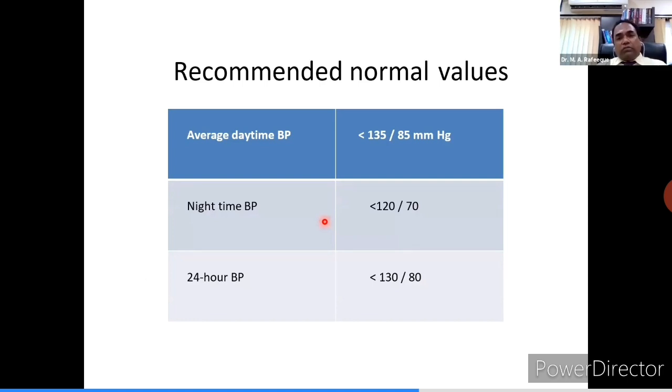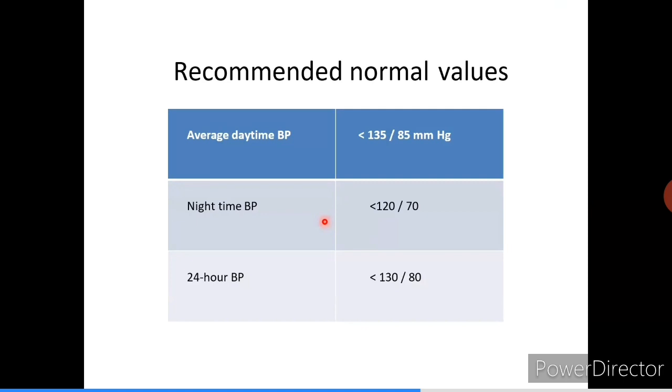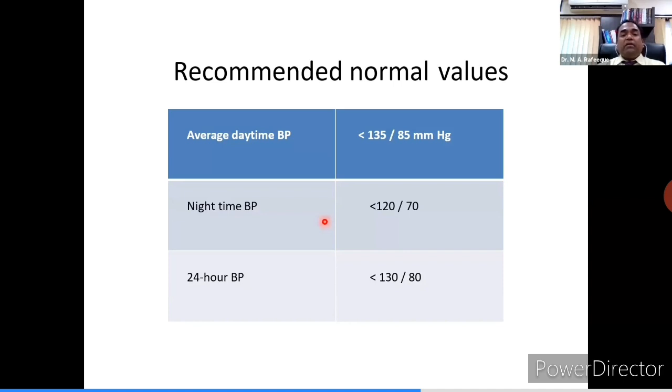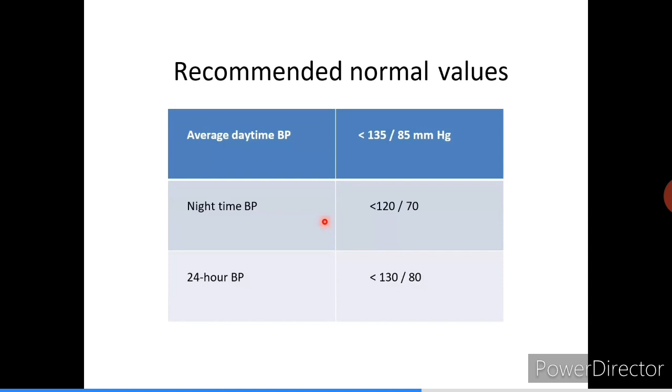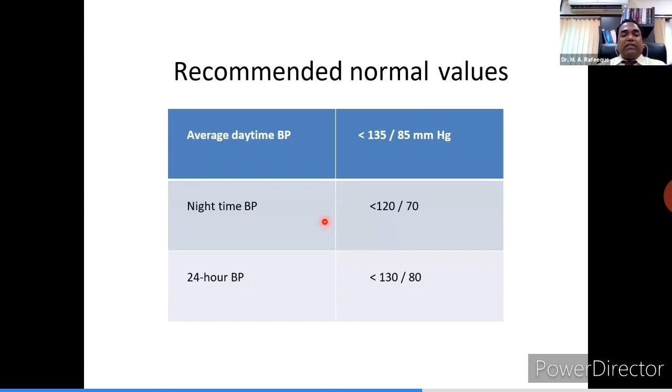Normal recommended values regarding ABPM: average daytime BP is given as 135/85, night time should be less than 120/70, and the 24-hour average should be less than 130/80. So an individual having BP of more than 135/85 daytime average is said to have hypertension, whereas at night, if the BP is more than 120/70, can be labeled, and a 24-hour average more than 130/80 can also be labeled as having hypertension.